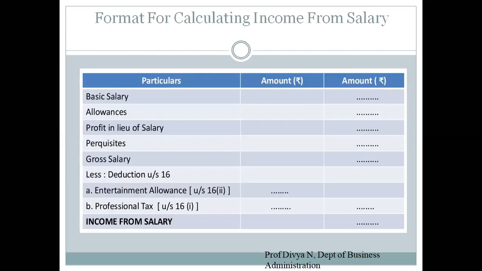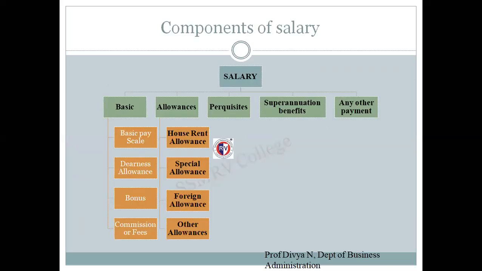If I would just go back, we started with the basic salary. Under basic salary, we saw the basic pay scale, that is the essential or minimum amount the employer pays his employee. Then we saw dearness allowance. Dearness allowance is nothing but the payment done by the employer to compensate for the increase in prices of goods and services.